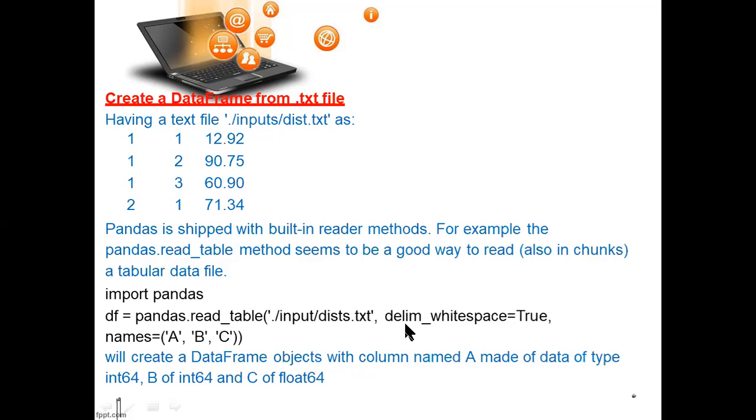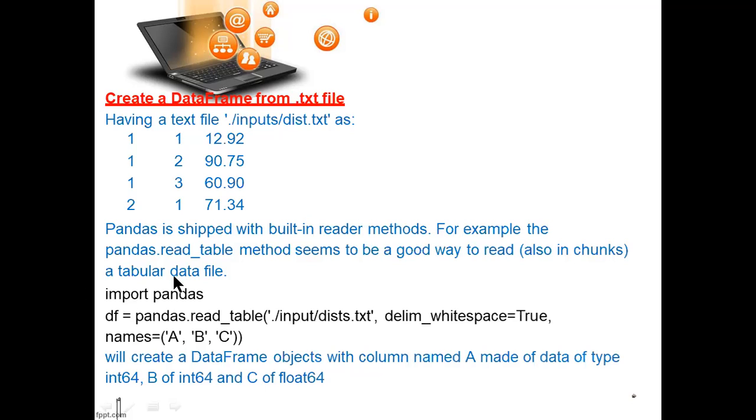So in this function you have to use delim_whitespace equal True. You have to write this here, comma, names equal A, B, C. Anything you can write here, your full name, surname, anything. This is one line.